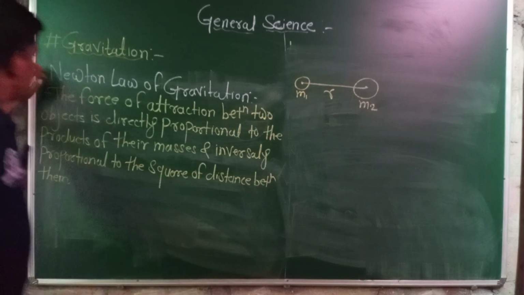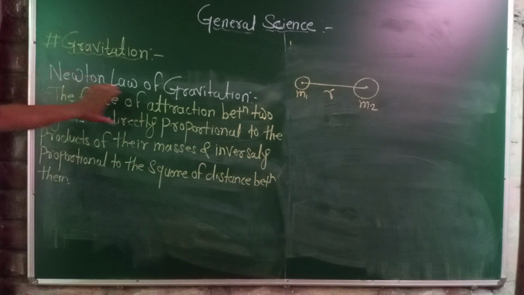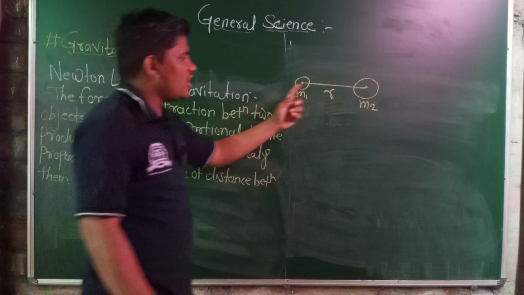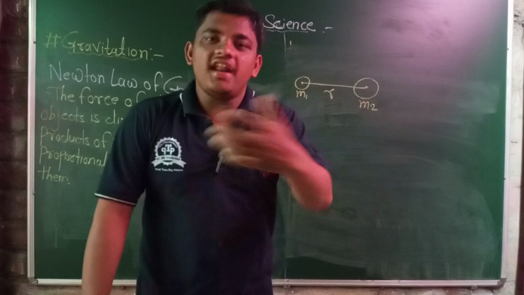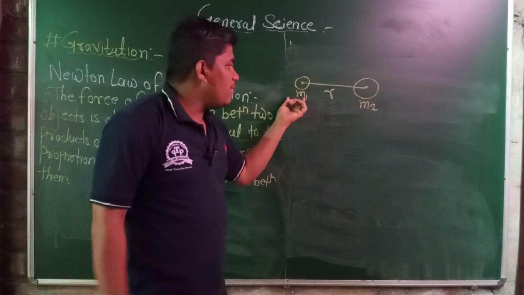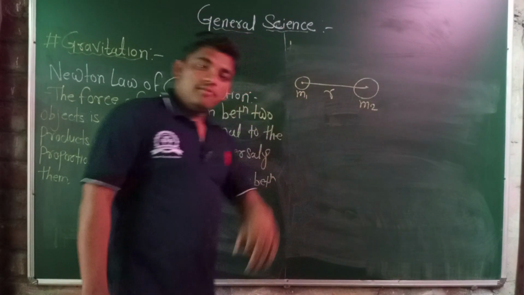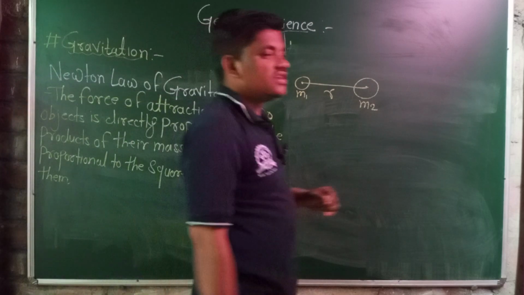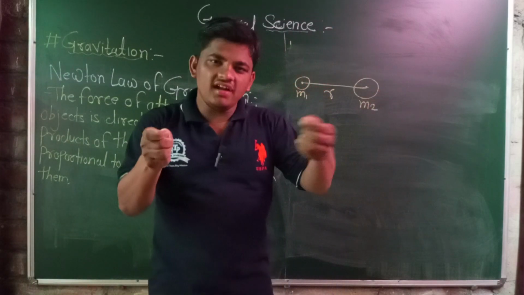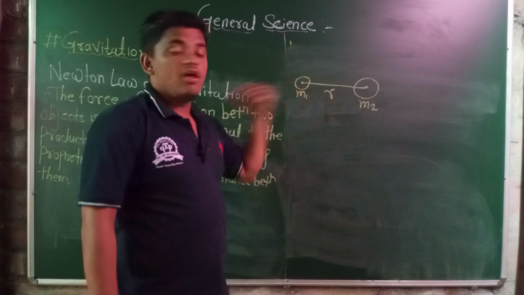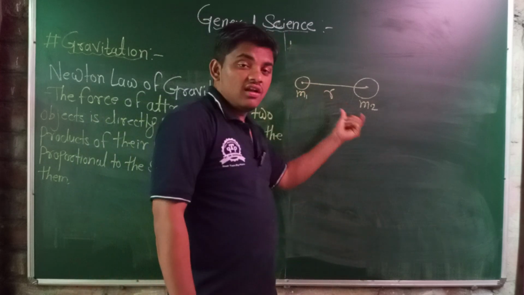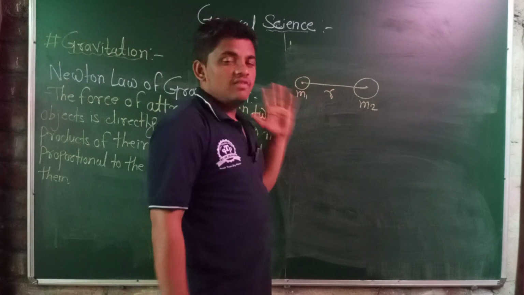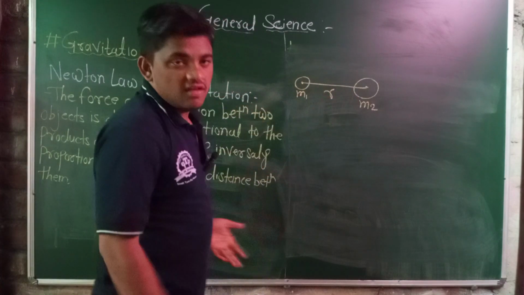And we again tell Newton's law of gravitation. The force of attraction between two objects having the masses m1 and m2 is directly proportional to the product of their masses, and inversely proportional to the square of the distance between them. The distance will be the center to center distance of those objects. The distance is r, or sometimes we call it d.